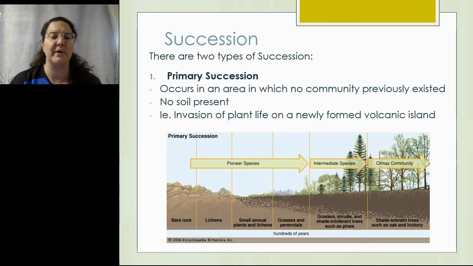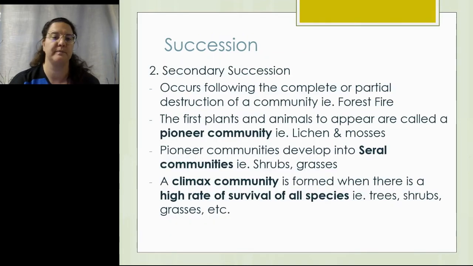So primary succession starts with the pioneer species, and these would be first soil has to form and the rocks have to break down with lichens. Then we have small annual plants, grasses and other perennials, small trees and shrubs that are shade intolerant, so they need a lot of sun. And then finally the climax community, which would be shade tolerant trees such as, in this case, oak and hickory, but it depends on your ecosystem. So in Alberta, we'll have lots of aspen and poplar, and pine and spruce trees.